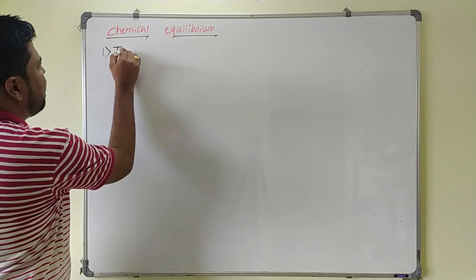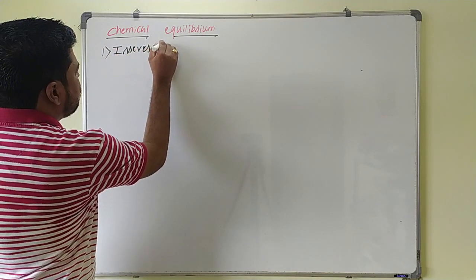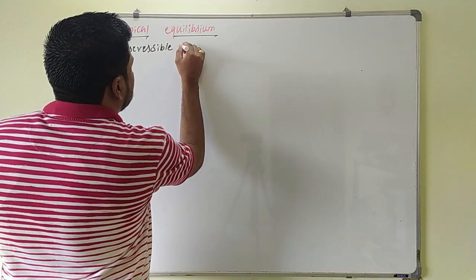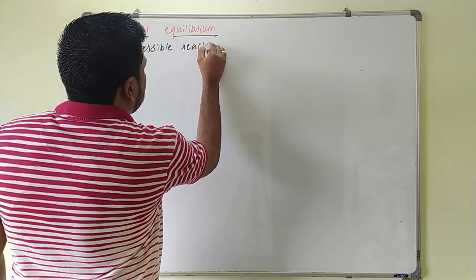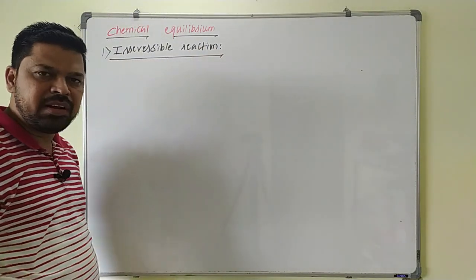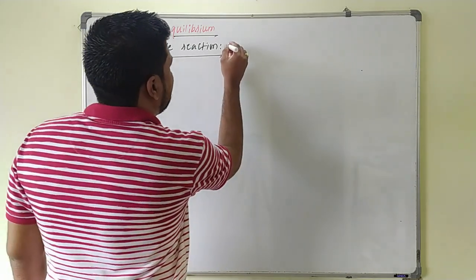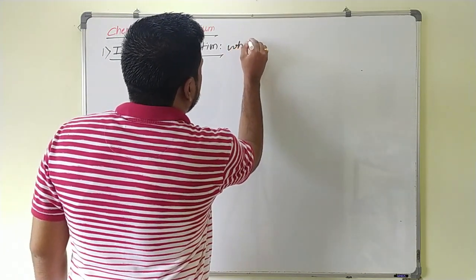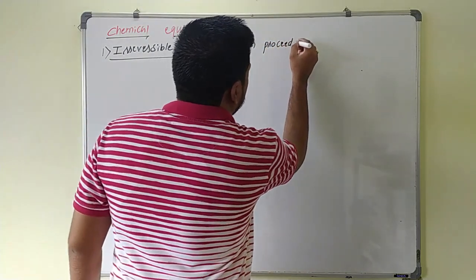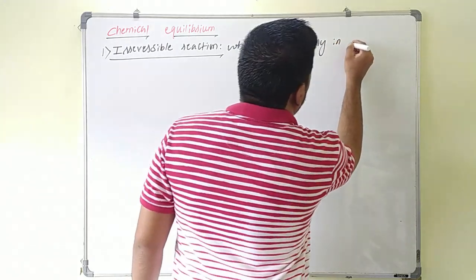So first one will be irreversible reactions. As the name indicates, an irreversible reaction proceeds only in one direction.